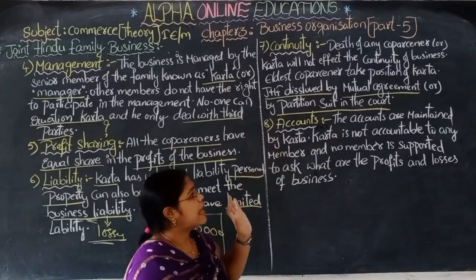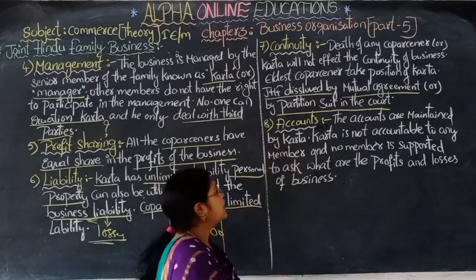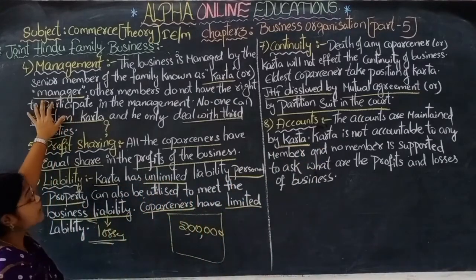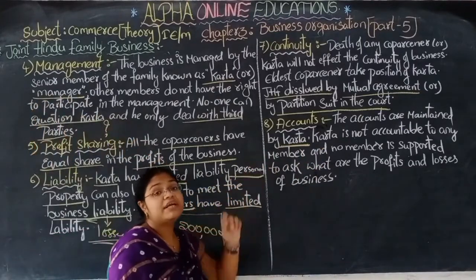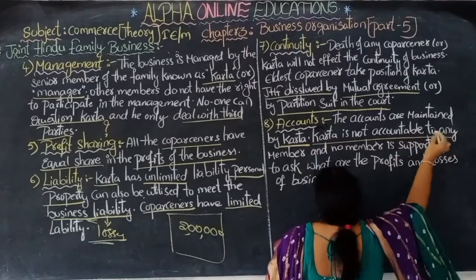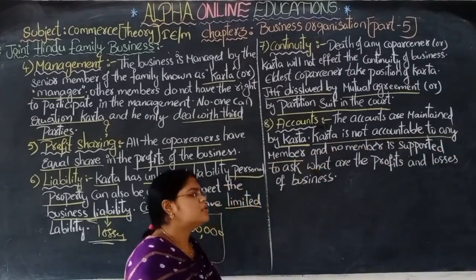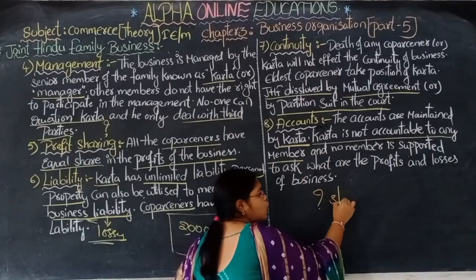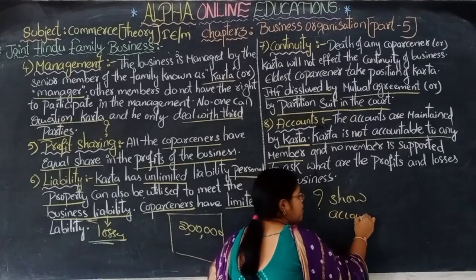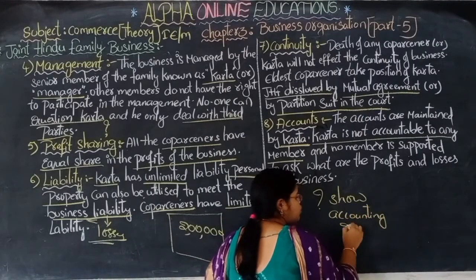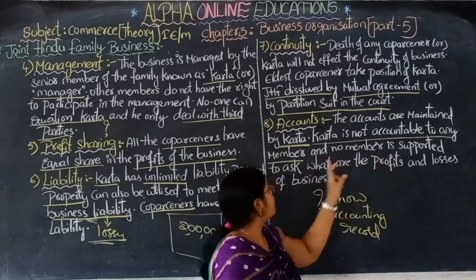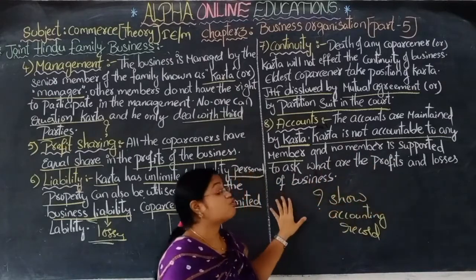Next, accounts. The accounts are maintained by the karta. He is not only managing the business, he is not only a manager, he will act as an accountant also. Karta is not accountable to any member, means he has no need to answer to any member or to show any business accounting records to anyone. No member is supposed to ask what are the profit and losses of the business.